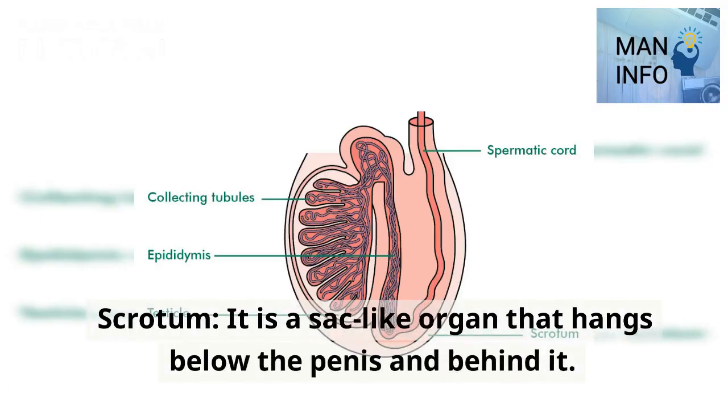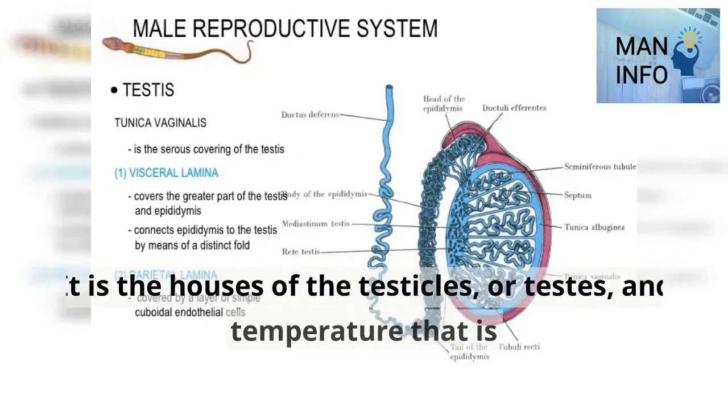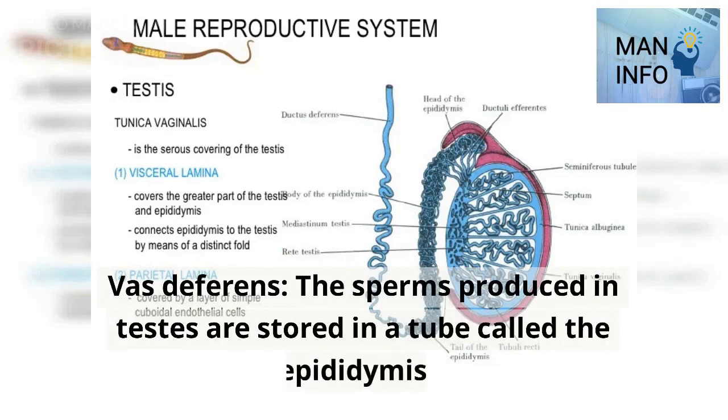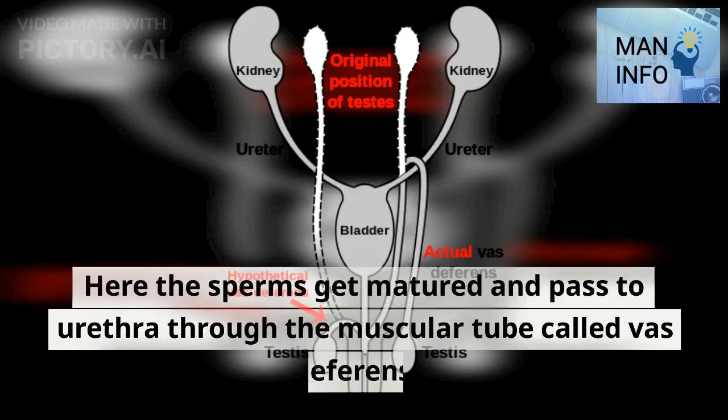Scrotum. It is a sac-like organ that hangs below the penis and behind it. It houses the testicles, or testes, and maintains a temperature that is required for the production of sperm by it. Vas deferens. The sperms produced in testes are stored in a tube called the epididymis. Here the sperms get matured and pass to the urethra through the muscular tube called vas deferens.